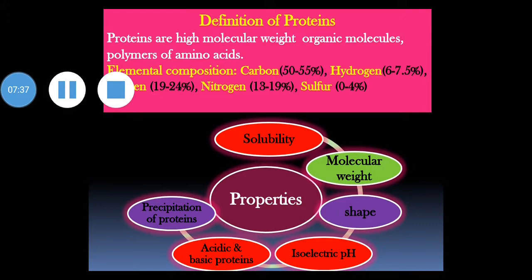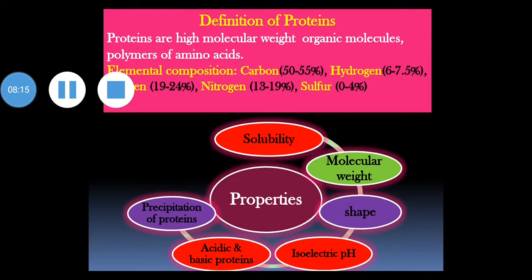Precipitation of proteins. Proteins exist in colloidal solution due to hydration of polar groups, that is CO negative and NH3 positive. Proteins can be precipitated by dehydration or neutralization of polar groups. Precipitation of proteins can be at isoelectric pH, by the salting out process, by salts of heavy metals, by anionic or alkaloidal reagents, and by organic solvents.